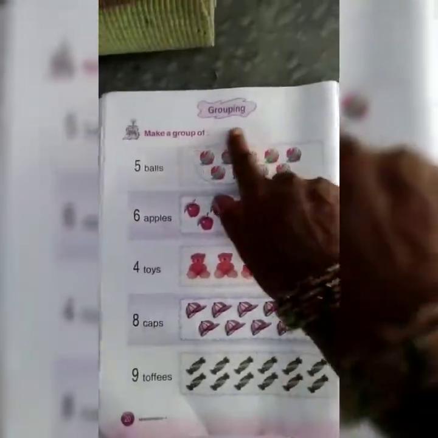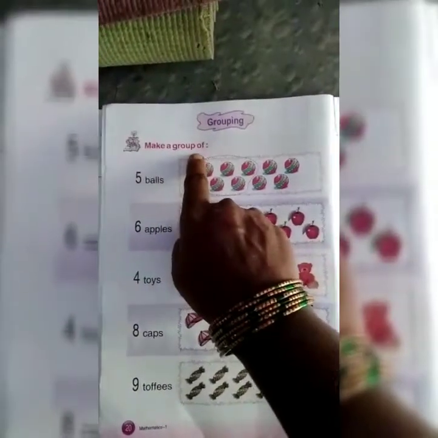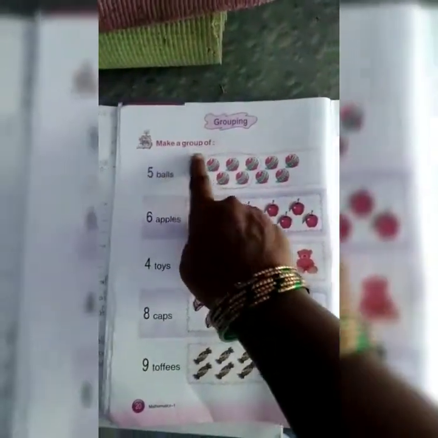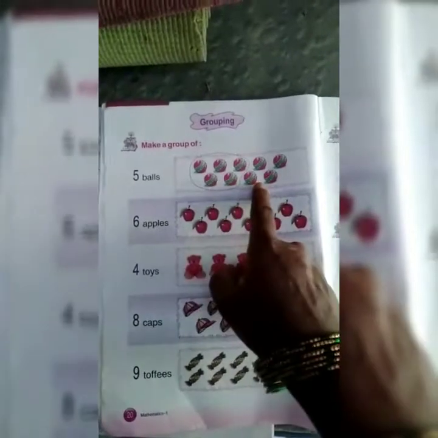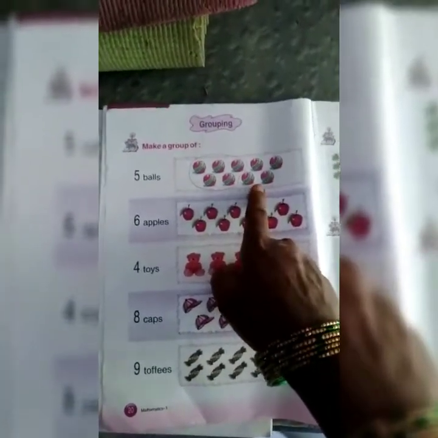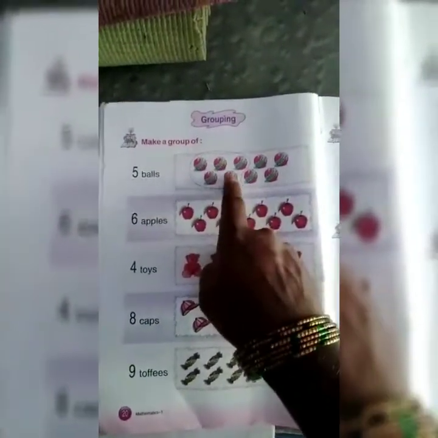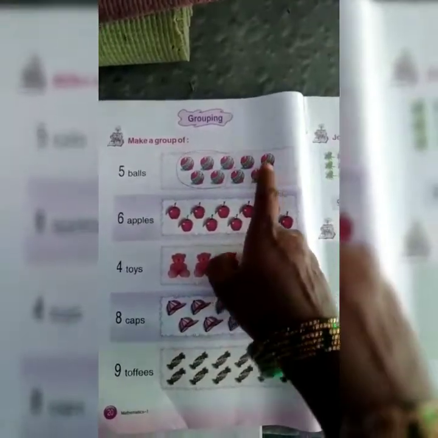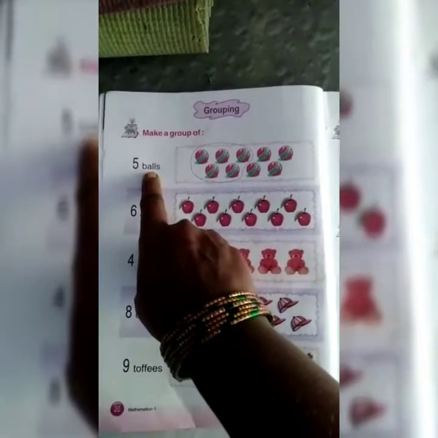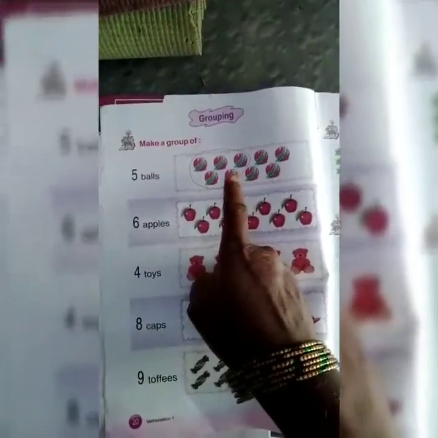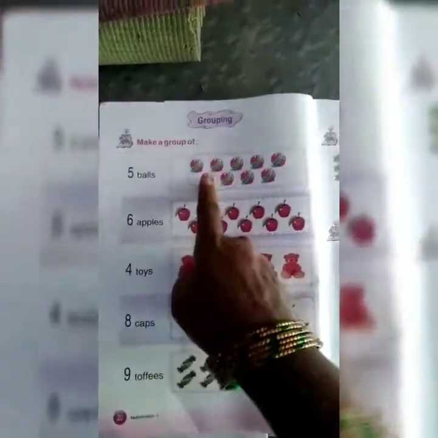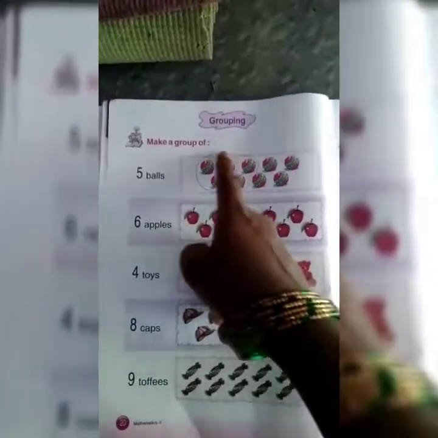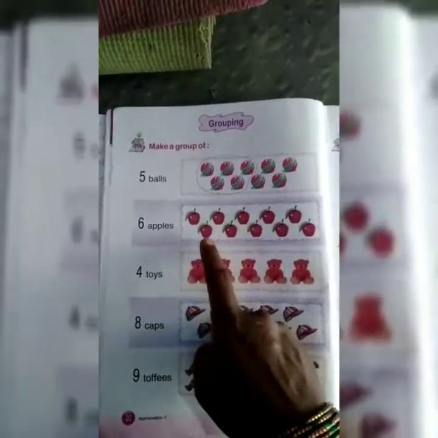Go for next page. Grouping. Make a group of. These are pictures. How many pictures are there? 1, 2, 3, 4, 5, 6, 7, 8, 9. These are 9 balls. Make a group of 5 balls. Let us circle the 5 balls. 1, 2, 3, 4, 5. Circle that 5 balls.